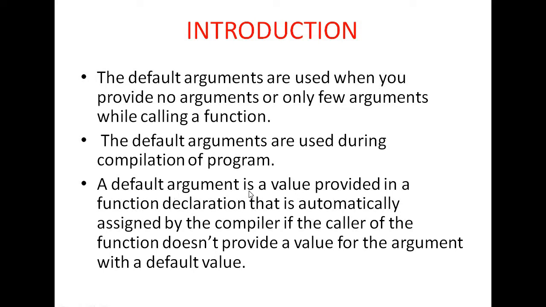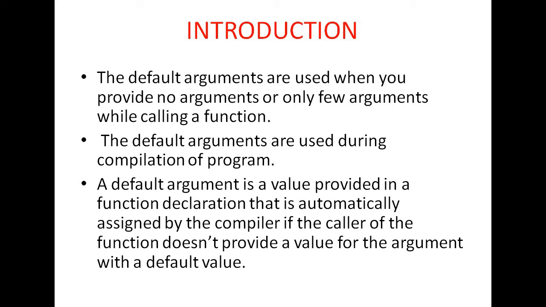A default argument is a value provided in a function declaration. Always remember, the default values are always provided in the function declaration part. That value is automatically assigned by the compiler if the caller of the function does not provide a value for the argument with a default value. So the default arguments are always passed in the function declaration at the top of the program.